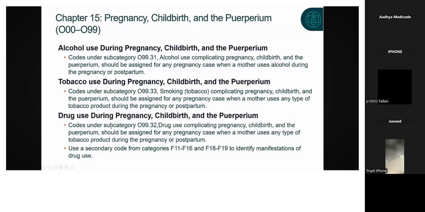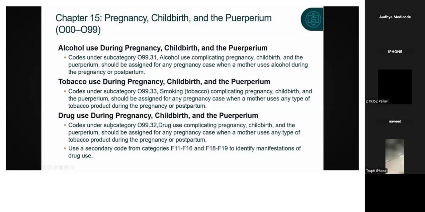Postpartum means after the delivery. If the patient is still using alcohol in the postpartum period, then you need to assign the subcategory O99.31, which represents alcohol use complicating pregnancy.